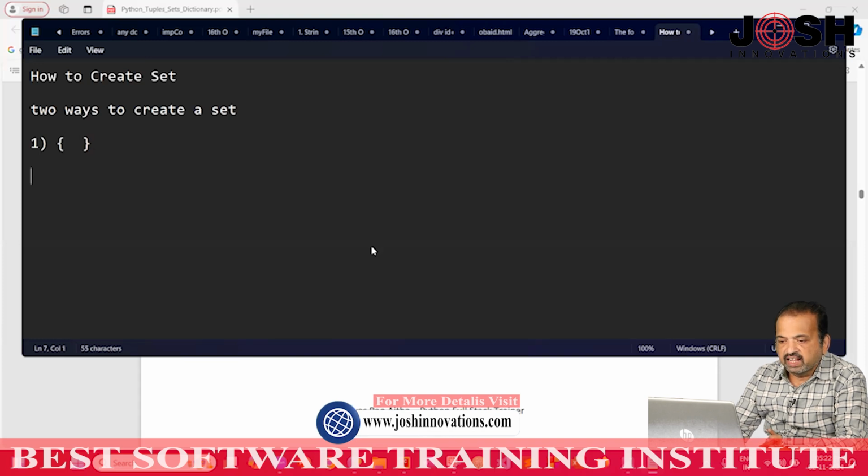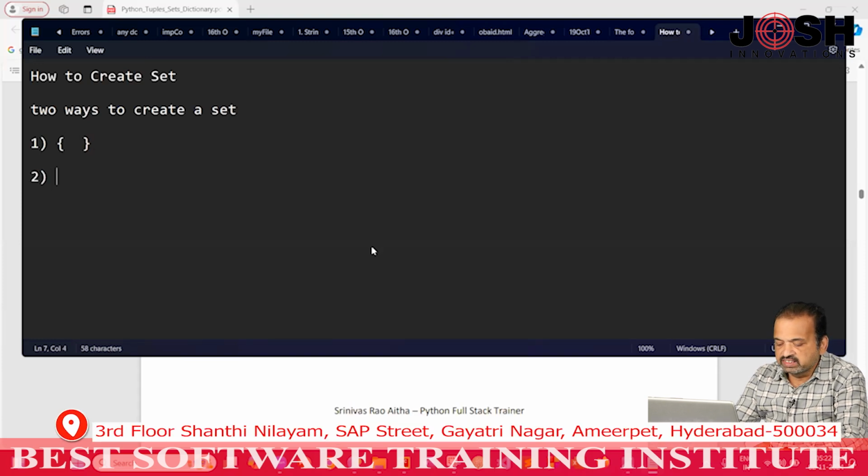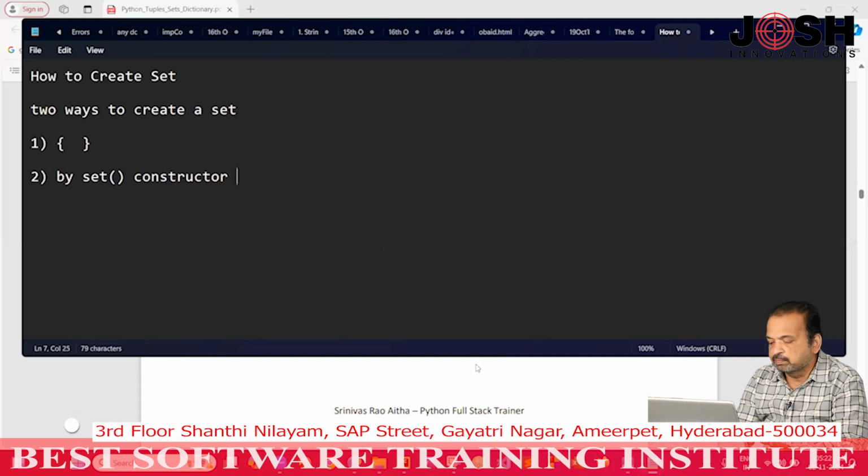And the second way is by using a constructor. Same like we created a list with the list constructor and a tuple with the tuple constructor, by using the set constructor or method, you can say constructor or a method, we can create a set. Okay. Now we will see practically.